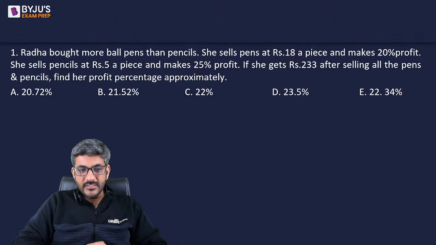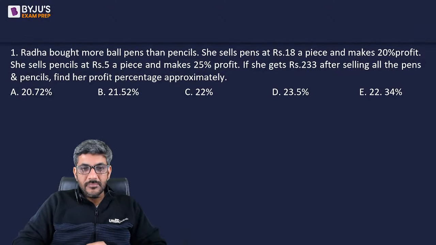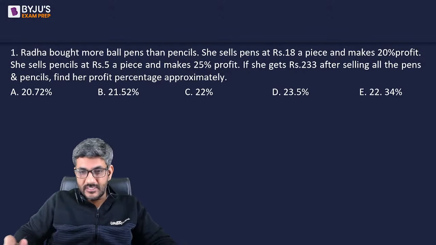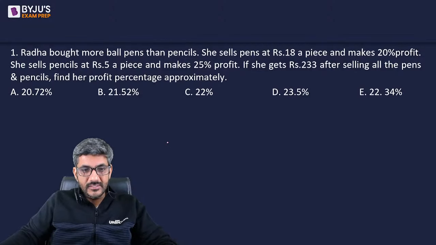Let's check which was the correct answer here. So Radha bought more ball pens than pencils. She sells pens at rupees 18 a piece and makes 20% profit. She sells pencils at 5 a piece and makes 25% profit. If she gets 233 after selling all the pens and pencils, find the profit percentage approximately. Yashasvi has got the answer as A. Let's check what is the answer.